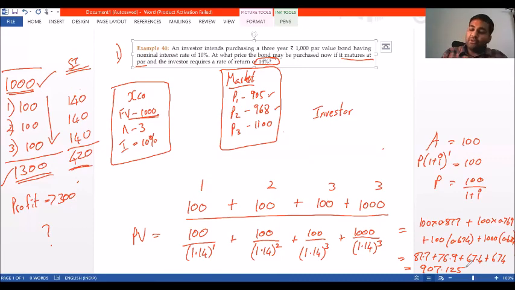So if I purchase the bond for rupees 907.125, I will break even at 14 percentage interest. When I purchase the bond for 907 rupees, I break even on my market return of 14 percentage. If I purchase at a lesser value than 907, say for example 905, I will get more interest. So that is how you value the bond, you calculate the price of the bond.